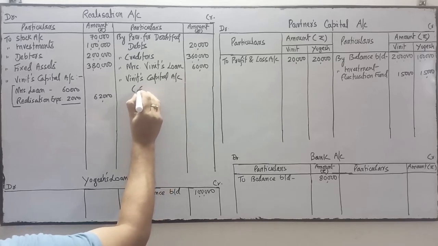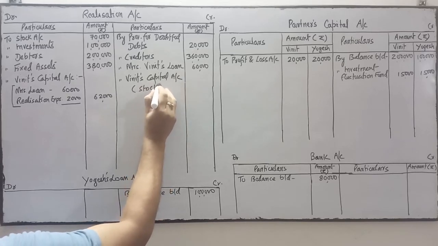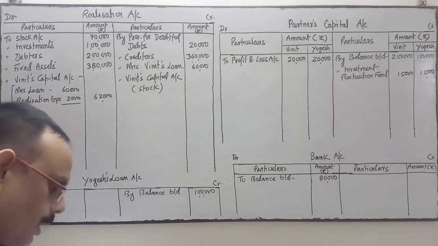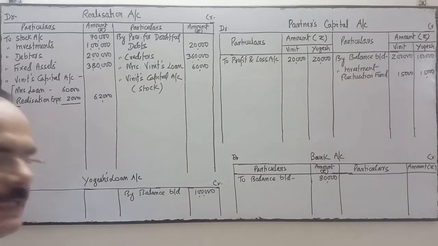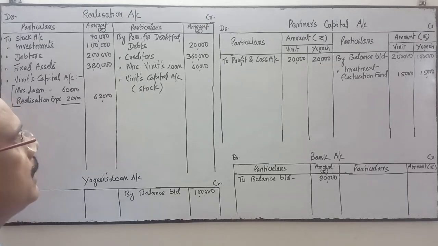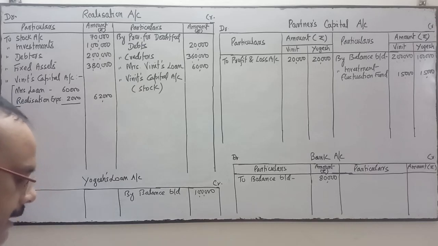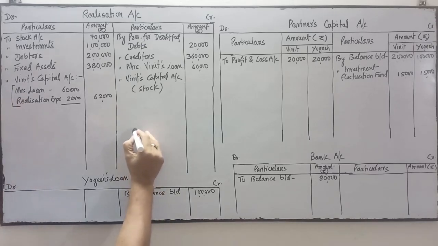What has he taken? Stock. He took away the stock at a 20% discount. Point number A: took away stock at 20% discount. In the balance sheet, stock is 70,000.